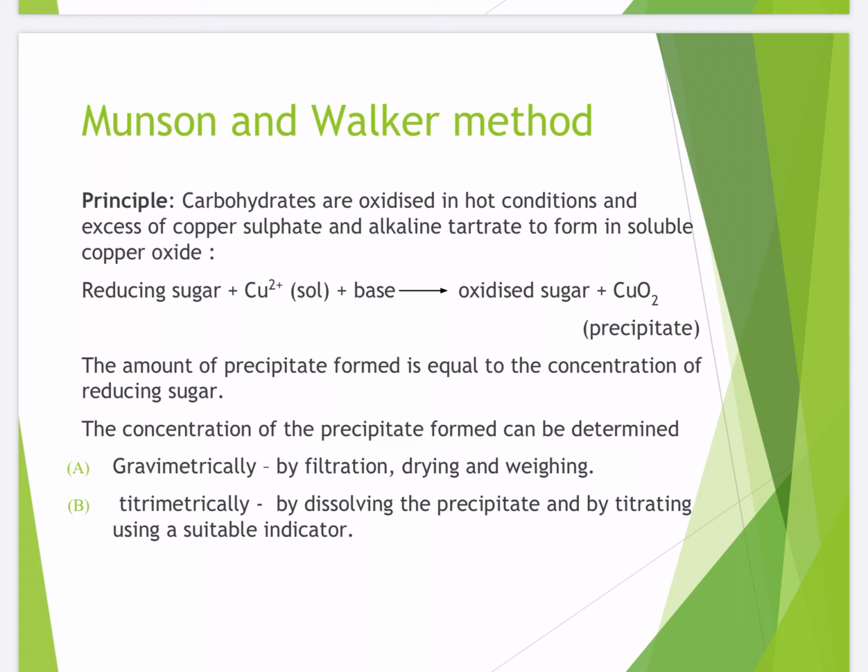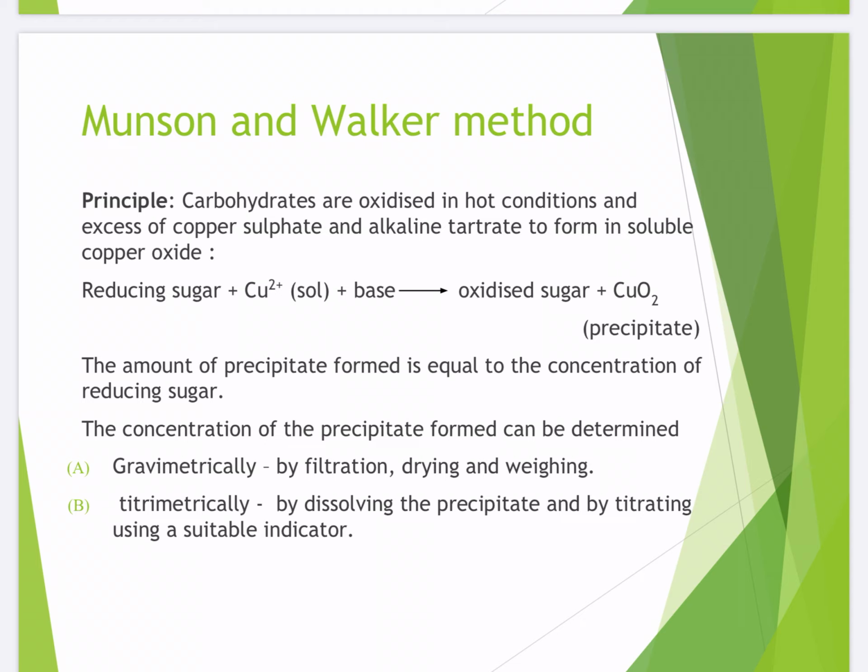In this carbohydrate analysis, we use the Munson and Walker method. It is a gravimetric method, or you can use it as a titrimetric method also. In this, the carbohydrates are oxidized by using excess of copper sulfate and alkaline tartrate, and they are oxidized to copper oxide, which is precipitated.